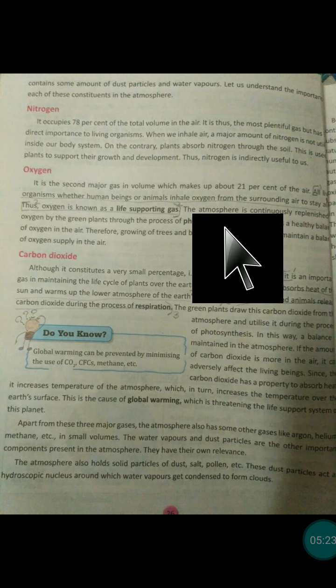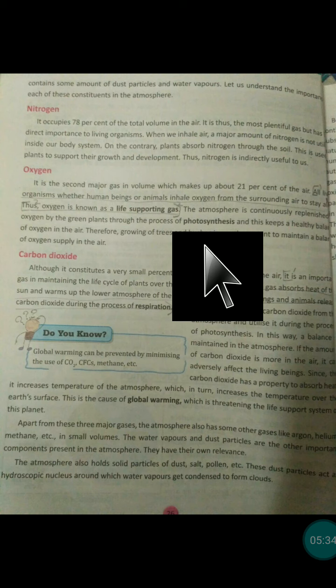The atmosphere is continuously replenished with oxygen by green plants. Replenish means to reform. Green plants do this through the process of photosynthesis. Photosynthesis means the process of making food.